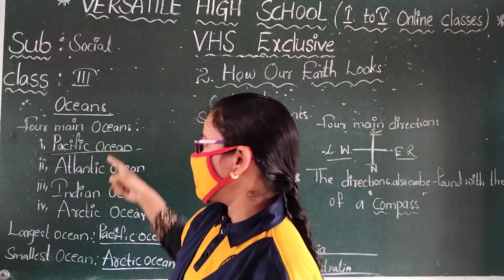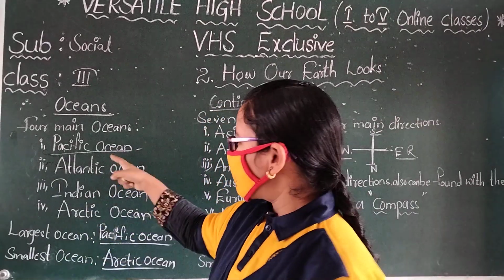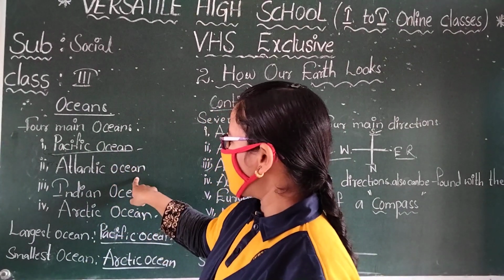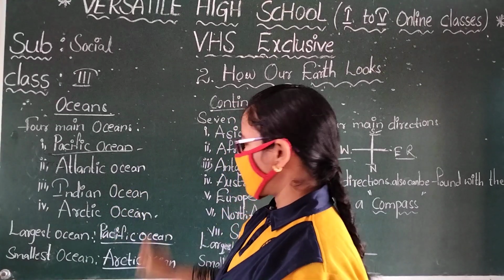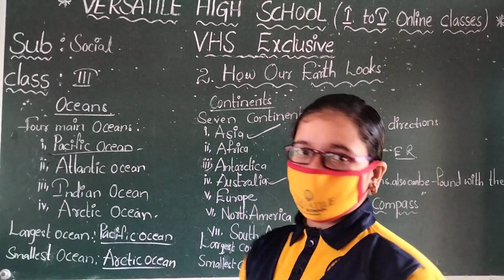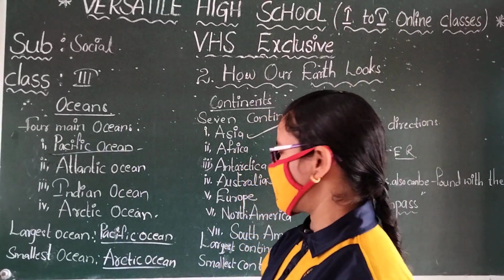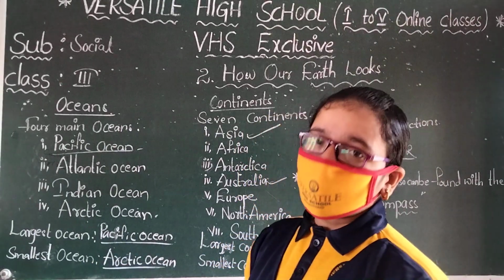There are four oceans: Pacific, Atlantic, Indian, Arctic. The largest ocean is the Pacific Ocean. The smallest ocean is the Arctic Ocean.